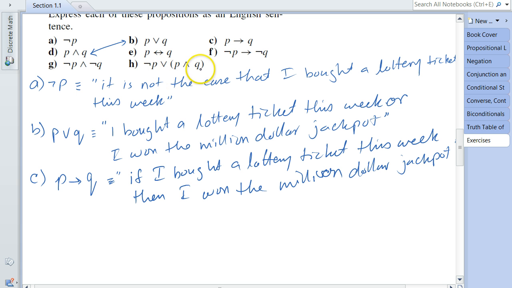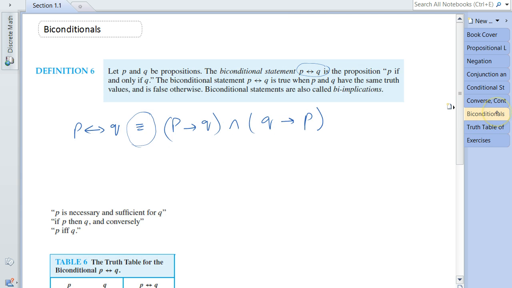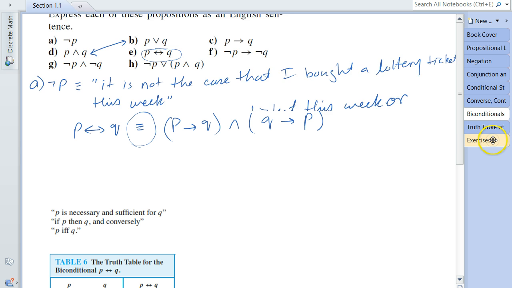And of course, let me remind you that for the bidirectional statements, we've seen three different ways to express the compound propositions.